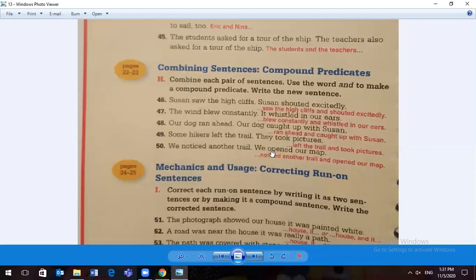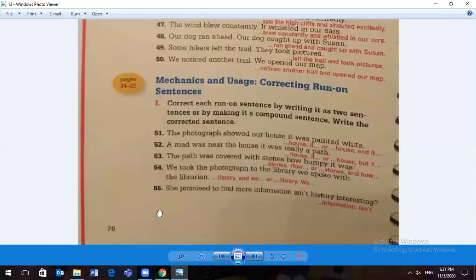We noticed another trail. We opened our map. We noticed another trail and opened our map. We, same subject. All right, correcting run-ons.